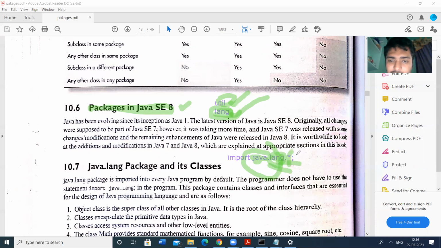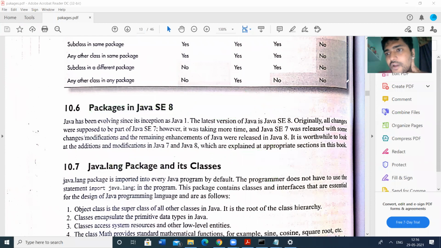We can import the classes by using the asterisk also. Asterisk means all the classes of the package can be imported into our program. If you know the required class, we can give the class name also. These are the basic things. We can continue this language package in the next class. So this is all about the packages. Do you have any doubts in these packages?